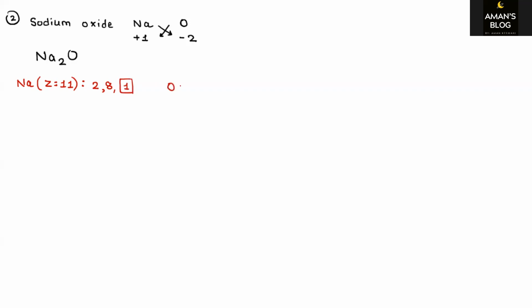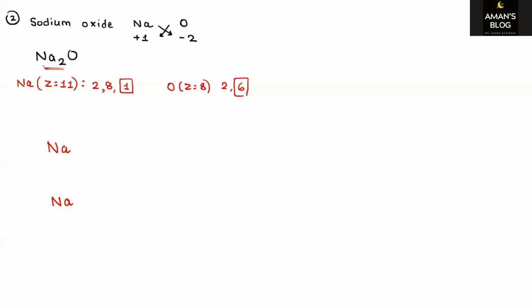And oxygen, which is Z is equal to 8, is 2, 6. Now, how many atoms of sodium are there in the formula? 2 atoms of sodium, so I'm going to write 2 atoms of sodium because it is Na2O.